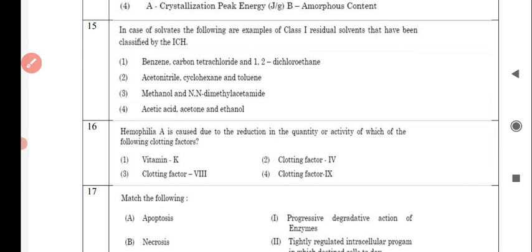Next question is, in case of solvates, the following are examples of class 1 residual solvents that have been classified by the ICH, and the correct answer is option number 1, that is benzene, carbon tetrachloride and 1,2-dichloroethane.